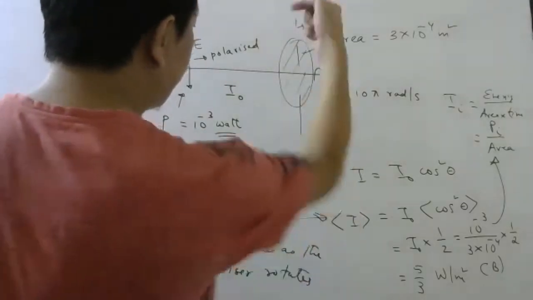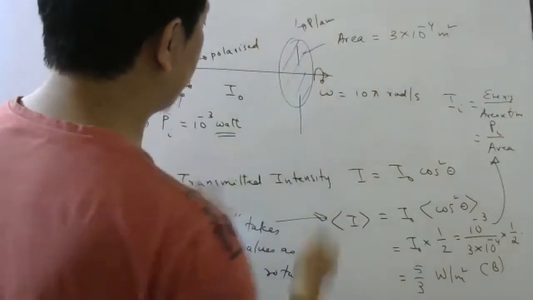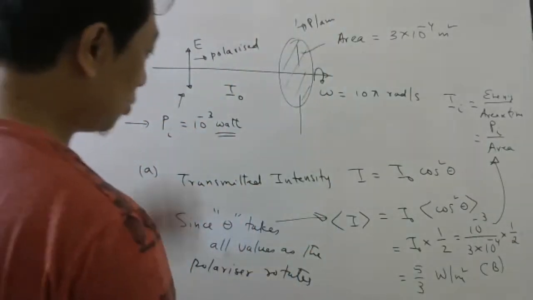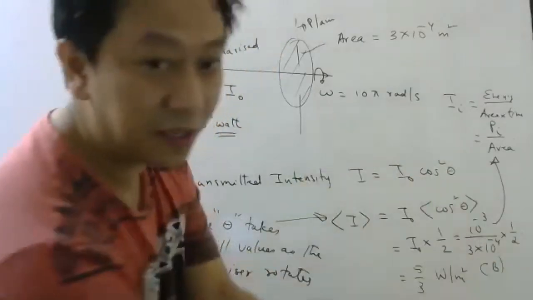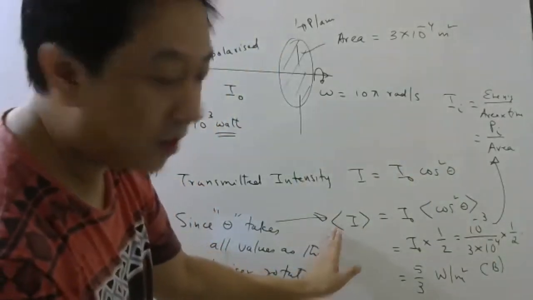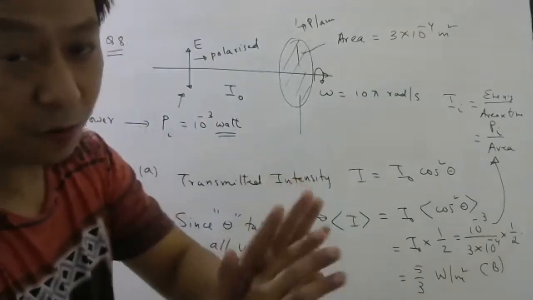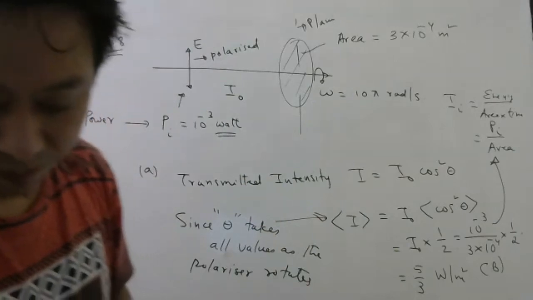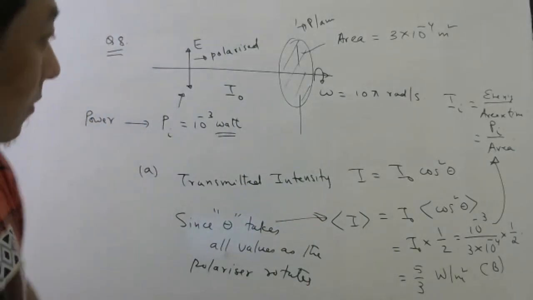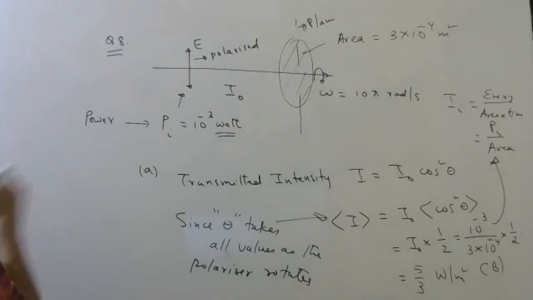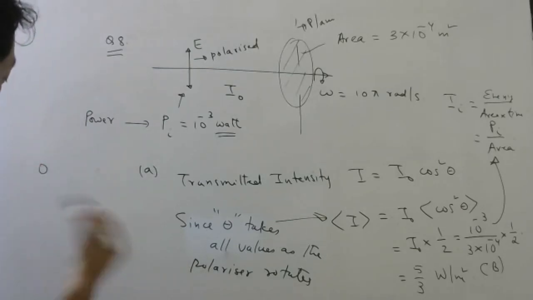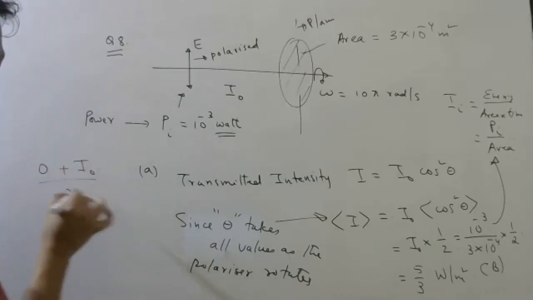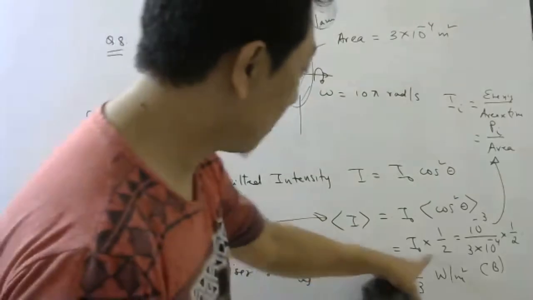So as it rotates, omega was useless here. As it rotates, theta takes all values. So we cannot directly tell this will be the intensity. We can only find the average intensity of the light, because light will come out whenever it is parallel, but whenever it is perpendicular, it will not come out. So it will be the average of 0 when it doesn't come out, and maximum when it comes out. So the average of this will be directly this; you can also write I naught by 2.